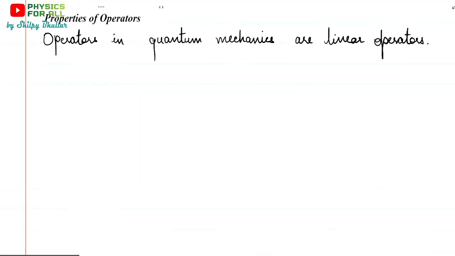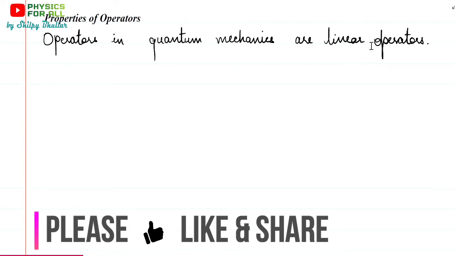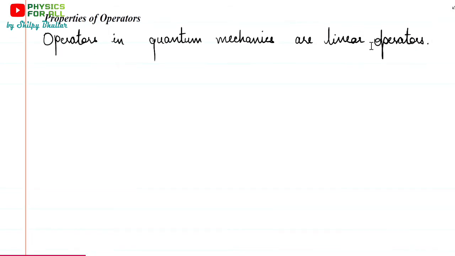Now let's talk about properties of operators. All the operators in quantum mechanics are linear operators. Okay, linear operators. There is some meaning to this. Since this video is for undergraduate students, those who are studying BSc, they must be studying linear algebra in mathematics. If you have studied or are studying linear algebra, then you can understand it in a better way. But it is still easy.